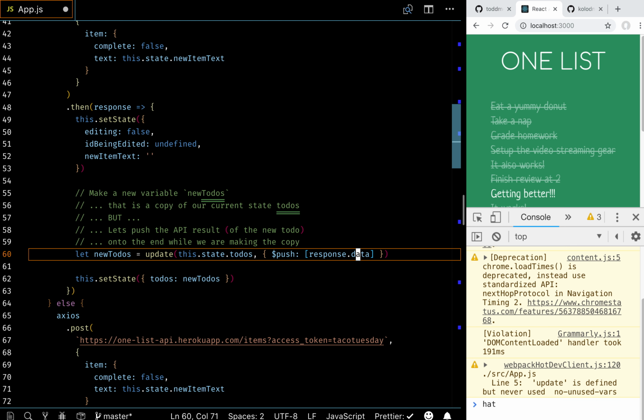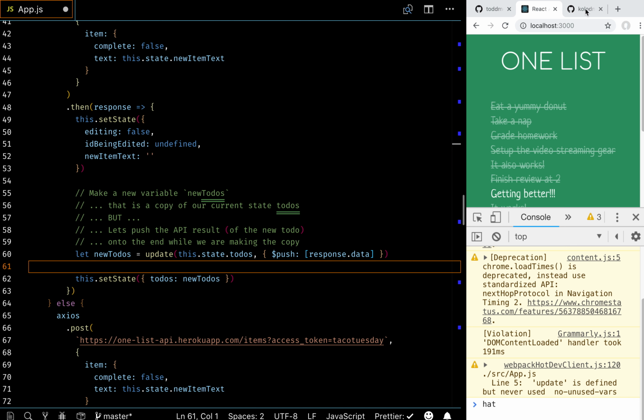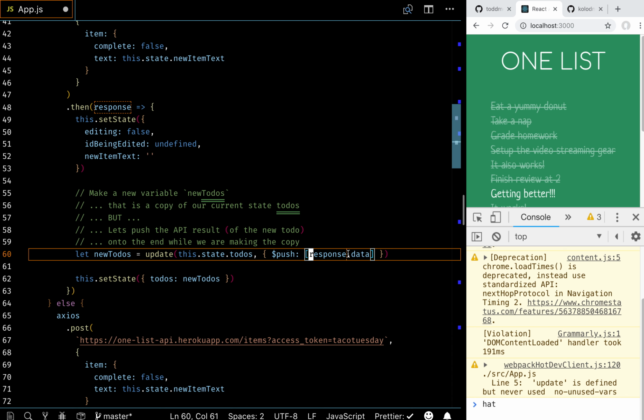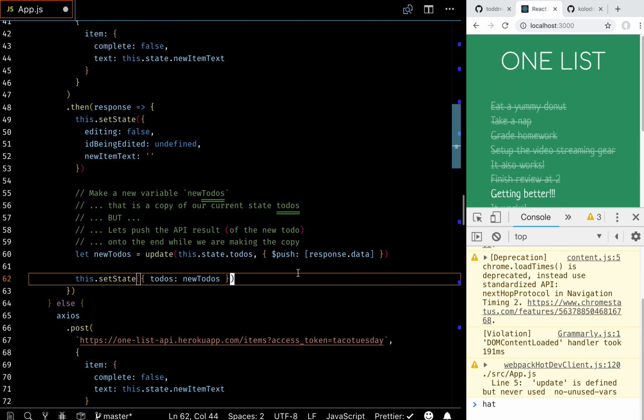If the response data was an array, we wouldn't have to put this array here. Right? But response data, if we look at the response of the OneList API, it returns us one to-do as an object. That's the thing we want to append. And the format for immutability helpers is the push should take an array of things to push. And then we just set the state to those new to-dos. This is the right way of dynamically appending to an array in React.